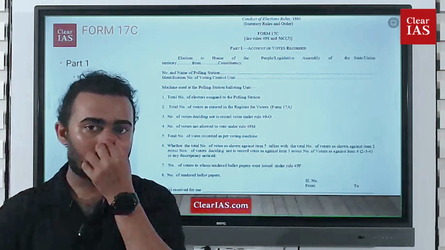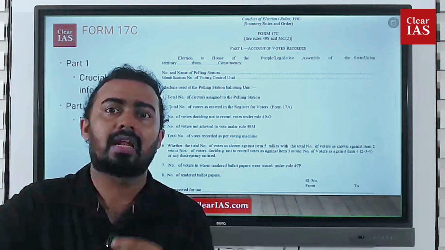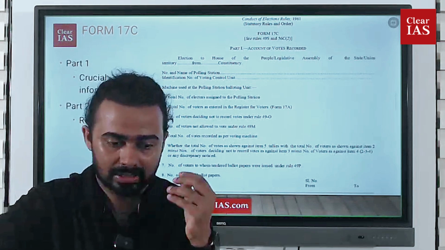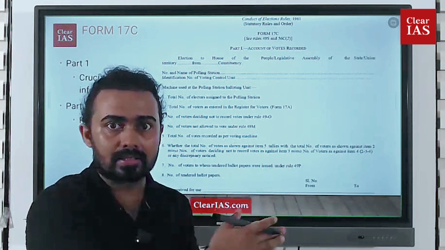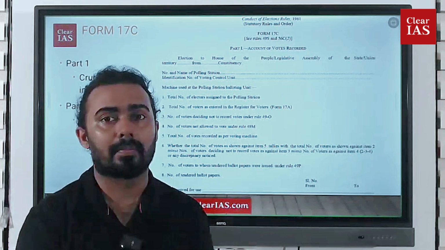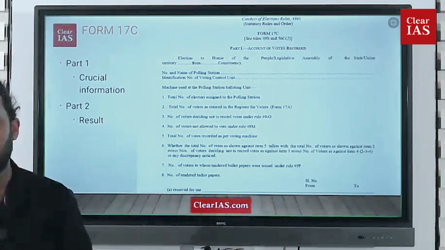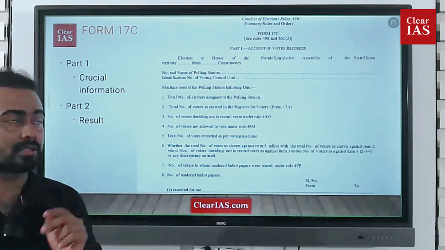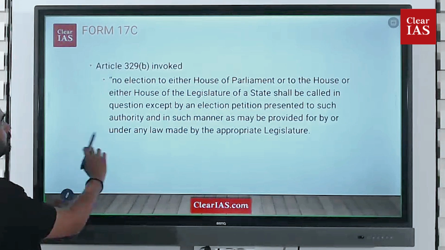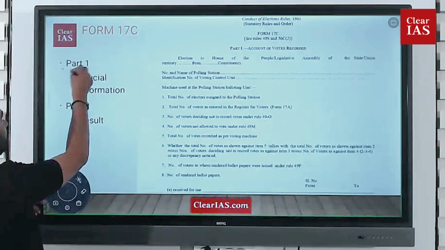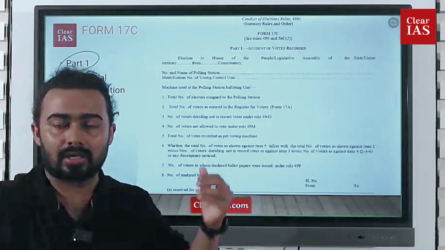So this is a very important document in which, if there is any discrepancy, we can easily catch it. That is why this document is important, and that is why these associations are asking the Election Commission to publish the data. Regarding the 17C document, you have to understand that it has two parts, part 1 and part 2. Part 1 is about all the data which we require.